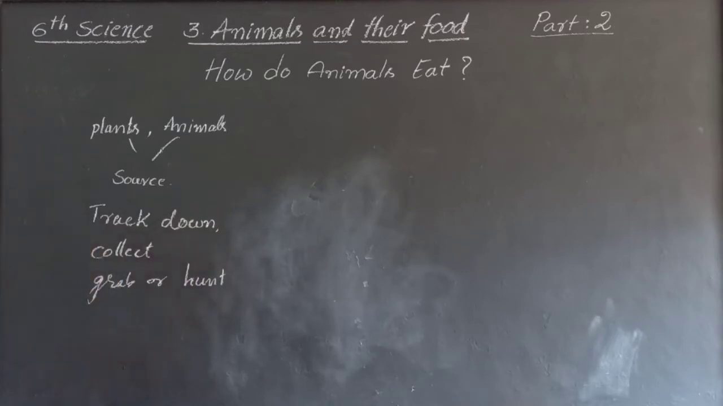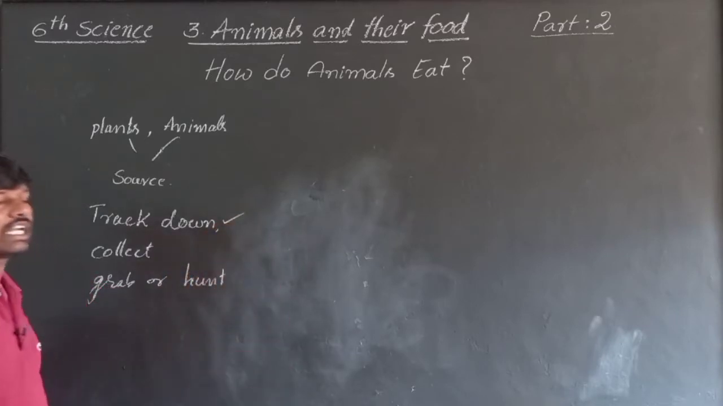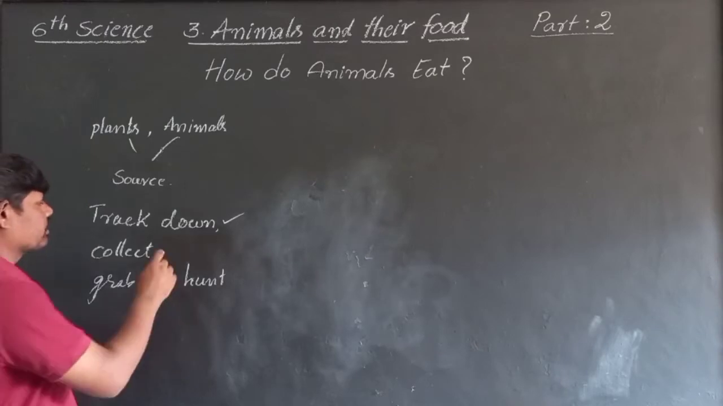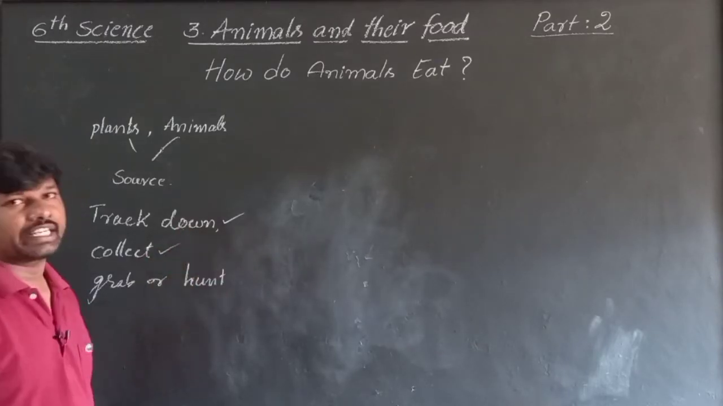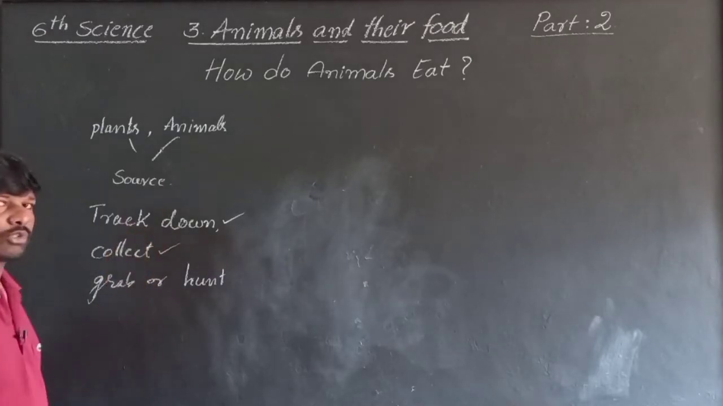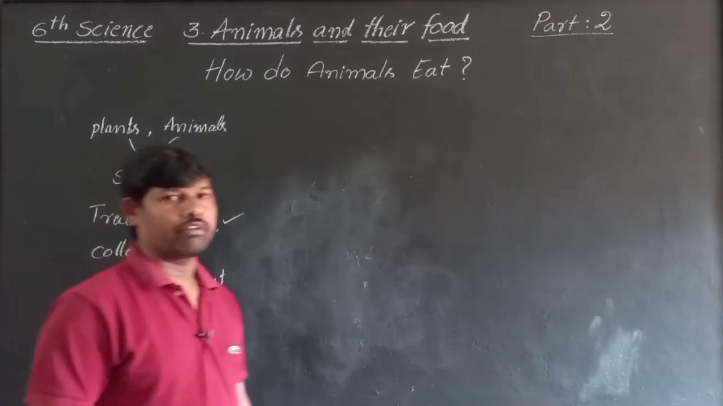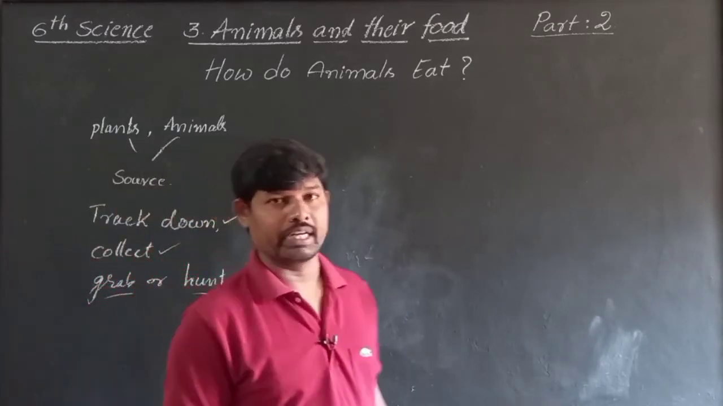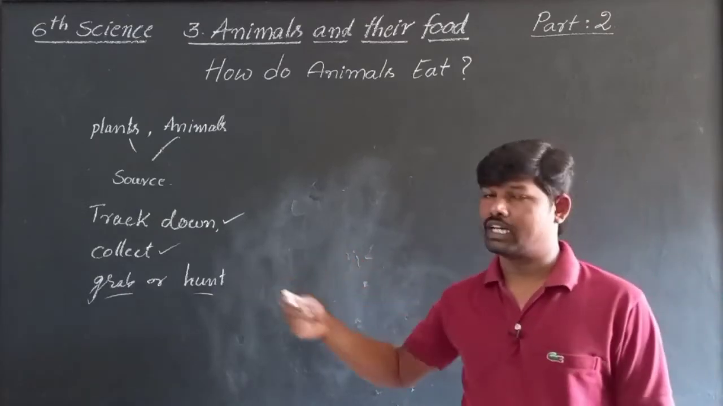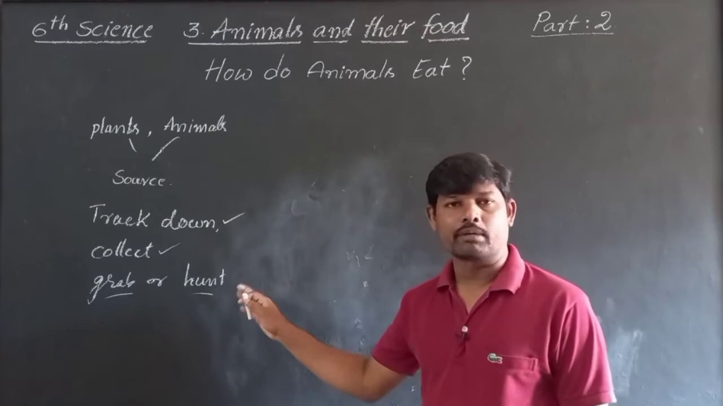For collecting food, first of all they have to track down the food. That means they have to find out where the food is available. And next, collecting is very important. For collecting food they need some tools also. Whatever food they want, they have to grab and hunt. If it is an animal, the animals have to hunt and collect the food. For this purpose, they need some tools.